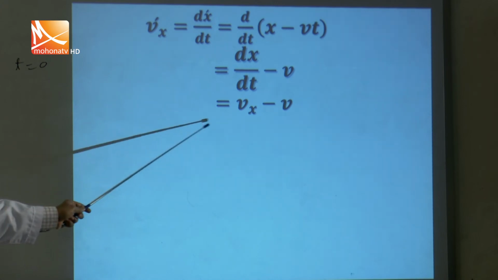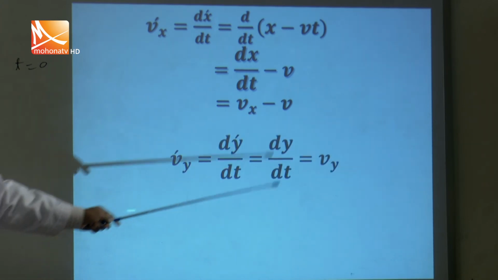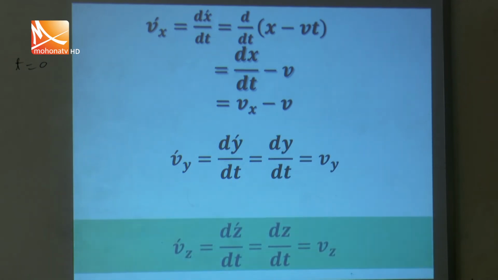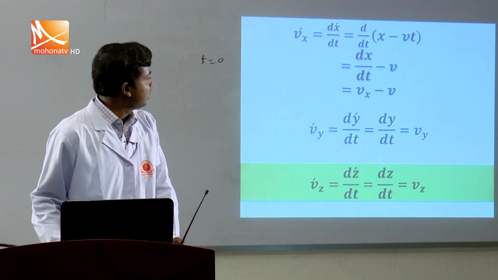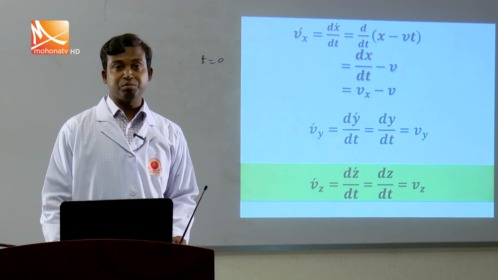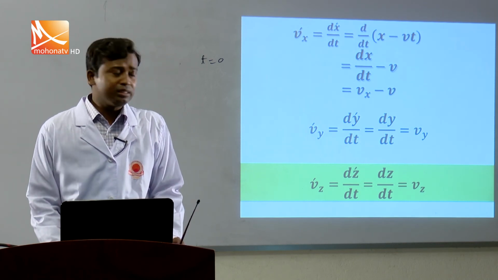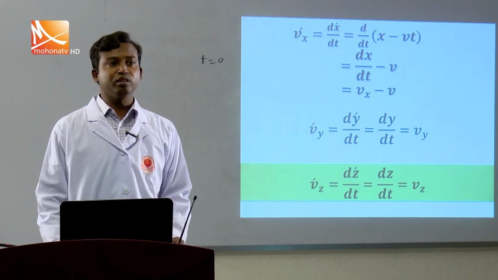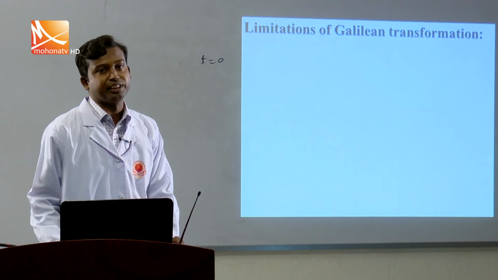So, vx prime equals vx minus v, and vy prime is vy, and vz prime is vz, because along these two axes there is considered to be no relative motion. The relative motion is only along the x axis, so the transformation takes place along the x axis only. So, is this transformation absolutely right or wrong? To know this, you have to know the limitations of the Galilean transformation.